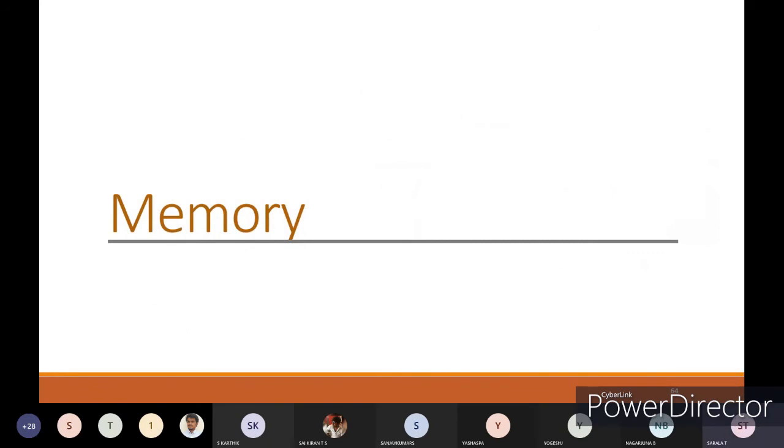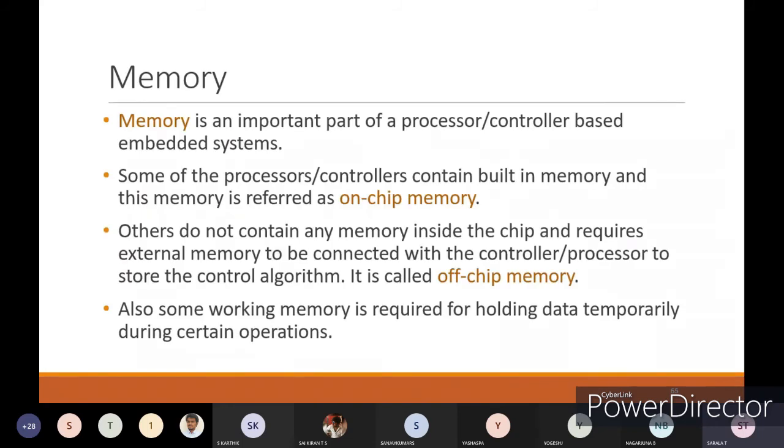Next we have the explanation related to memory. Memory is an important part of a processor or controller based embedded system, and some processors or controllers maintain built-in memory, and this memory is referred to as on-chip memory. If you have memory inside the chip itself, then it is called on-chip memory. Others do not contain any memory inside the chip and require external memory to be connected with the controller or processor to store the control algorithm; this is called off-chip memory.